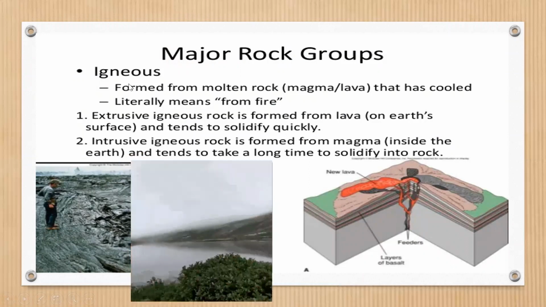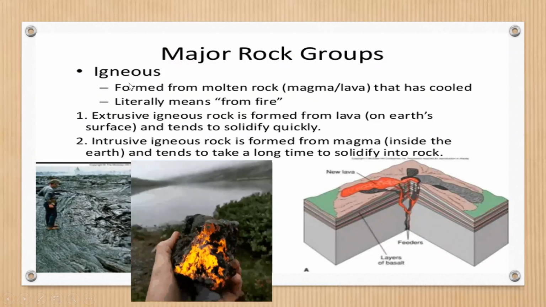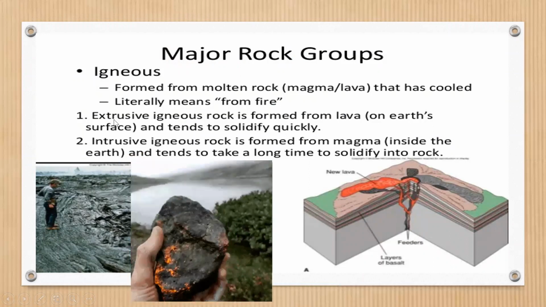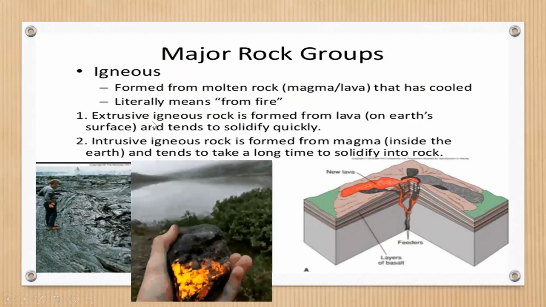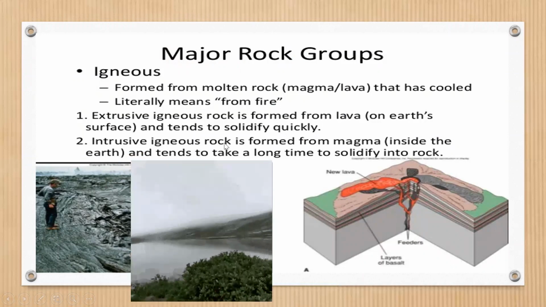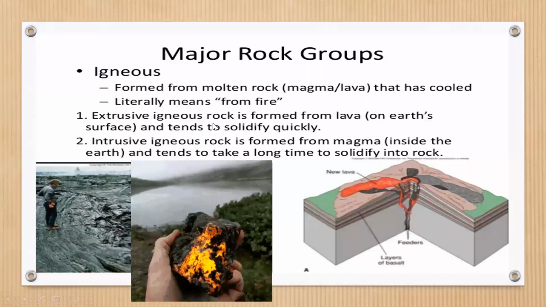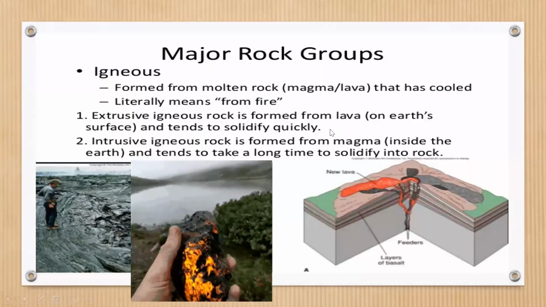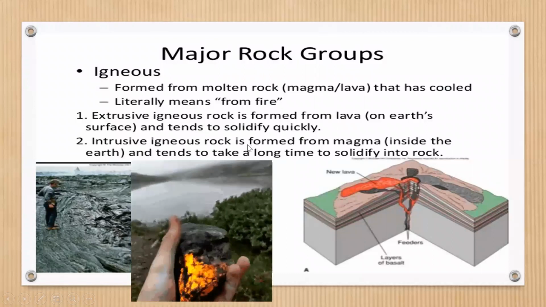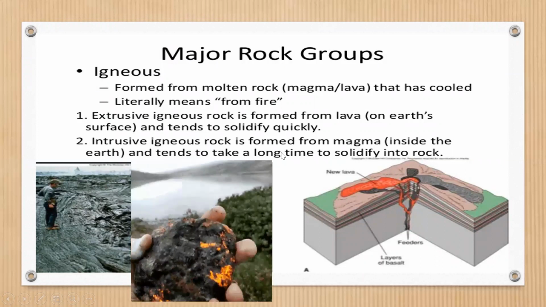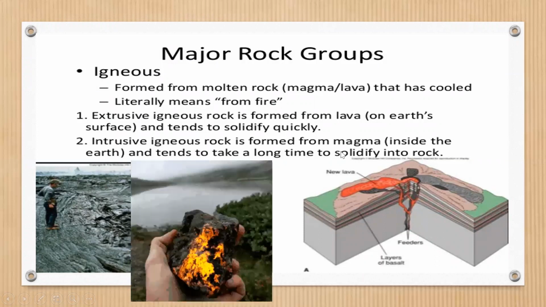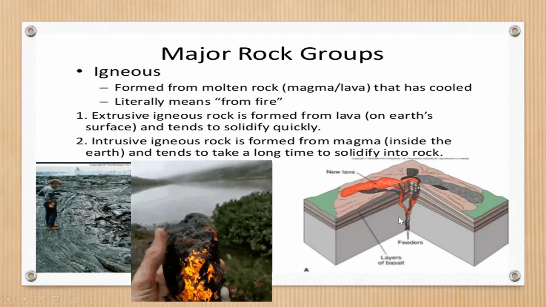Basing on where this magma cools, igneous rock can again be categorized into extrusive igneous rock, which is formed from lava that cooled on the surface and tends to solidify quickly, whereas intrusive igneous rock is formed from magma which cooled inside the earth and tends to take a long time to solidify into rock.